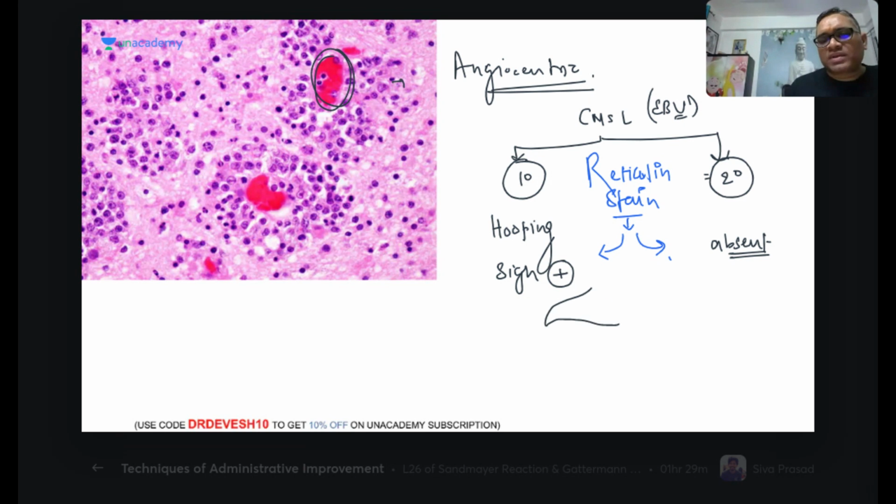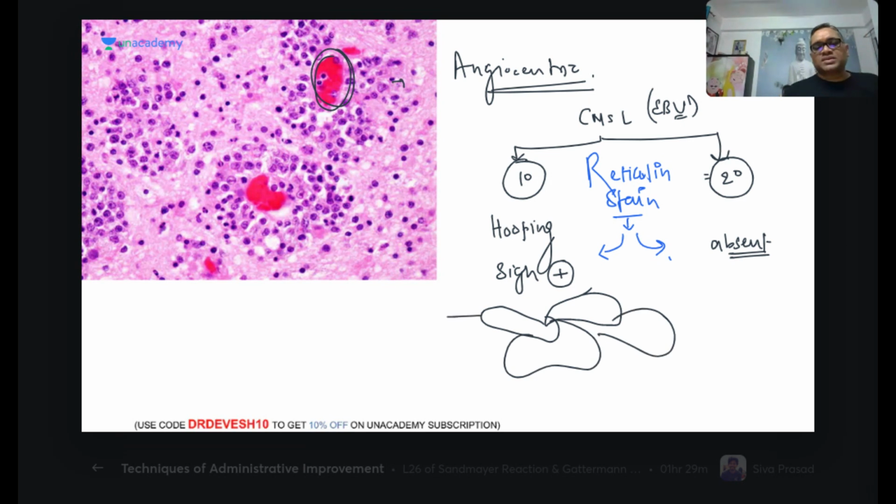With the reticulin stain, the reticulin fibers are stained black. So these are the reticulin fibers. I am just showing you a schematic diagram. What I'm showing you here is the reticulin fiber.